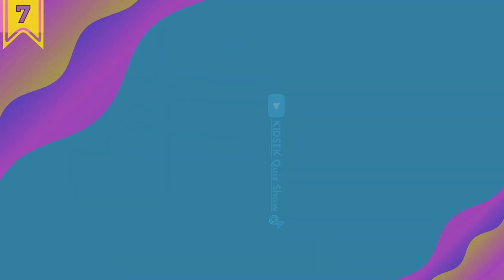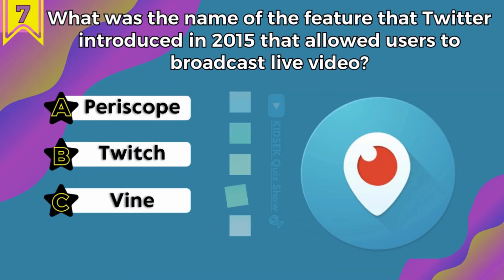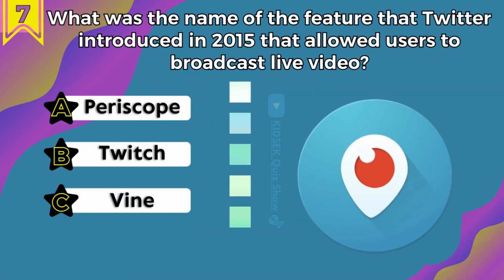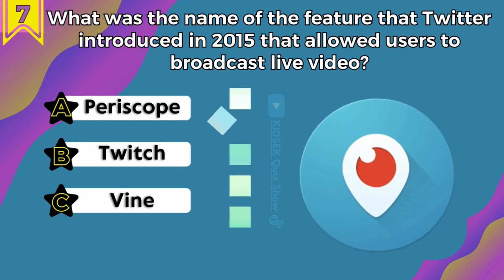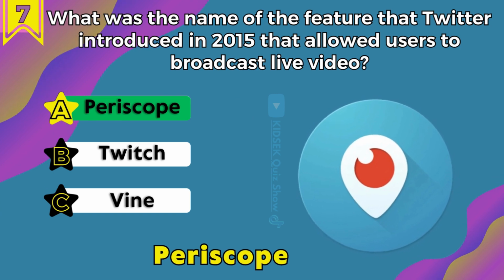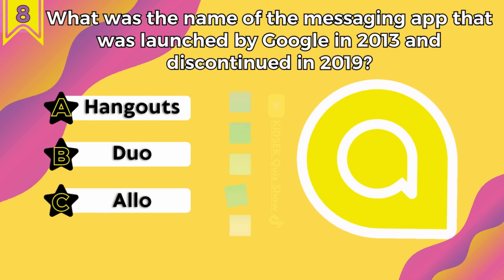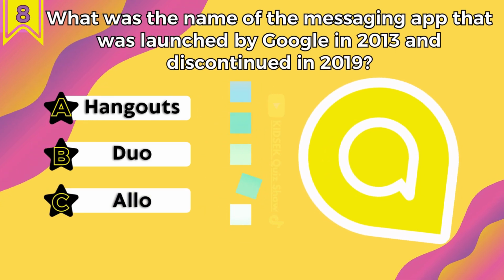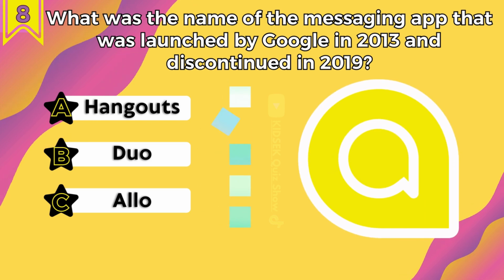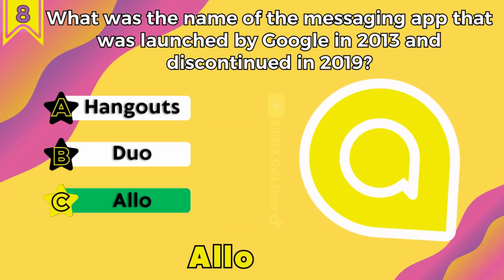Number 7. You know what was the name of the feature that Twitter introduced in 2015 that allowed users to broadcast live videos? And the answer is Periscope. You know what was the name of the messaging app that was launched by Google in 2013 and discontinued in 2019? It was Allo.